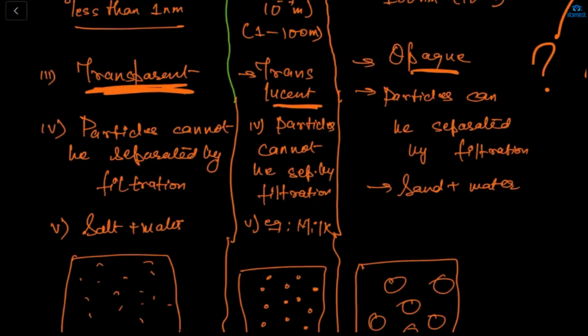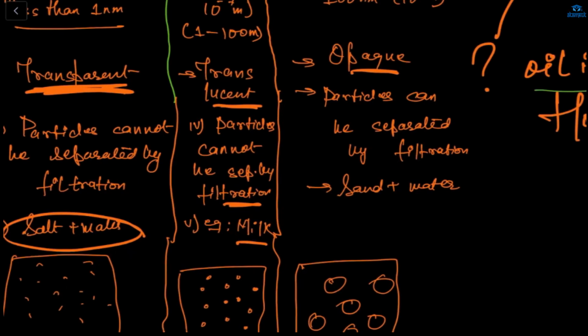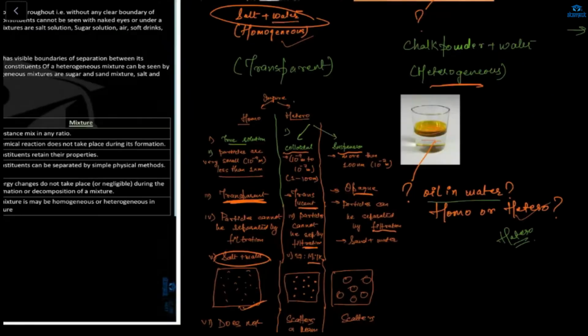And here the particles cannot be separated by filtration. Example, salt plus water. If we dissolve salt in water, it won't be separated by the filtration process. And here also particles cannot be separated. Example, milk. And in the suspension part, the particles can be separated by filtration. Example, sand plus water. Okay.